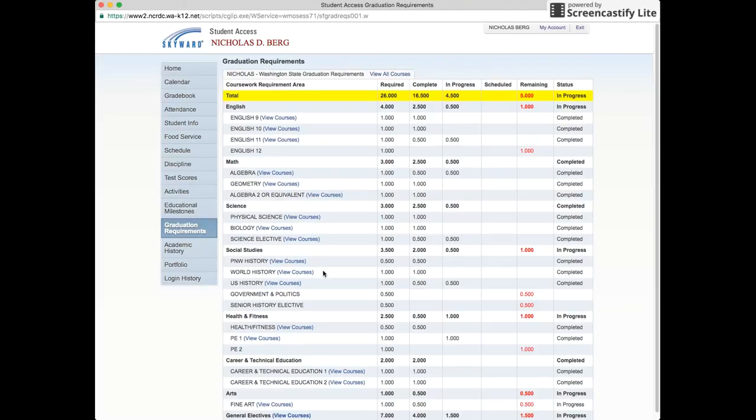And this is what you all will do. You'll go to your grad requirements at the very top, highlighted in yellow. You have what is required for your graduating class. For credits, you need 26. Nicholas has completed 16.5. He is currently enrolled in, IP stands for in progress, 4.5 credits. Therefore, Nick needs for next year a total of 5 credits in order to graduate. Nick's doing pretty well for himself.